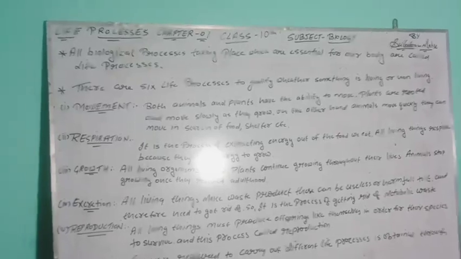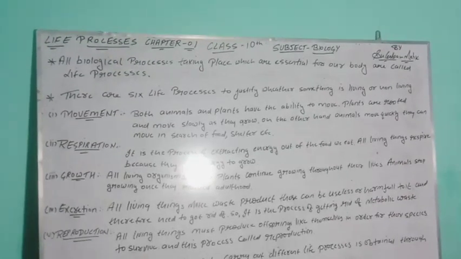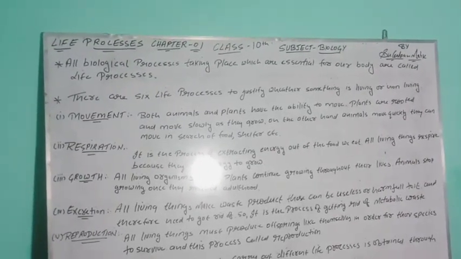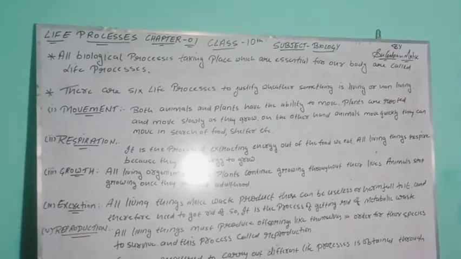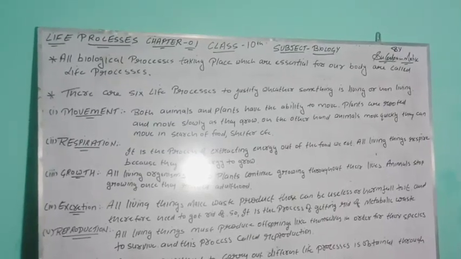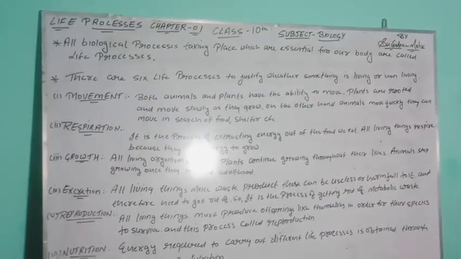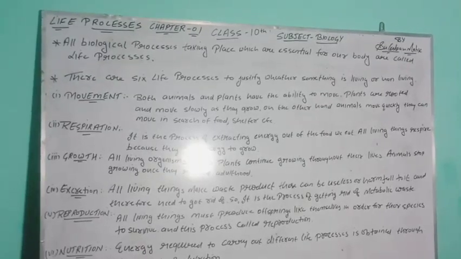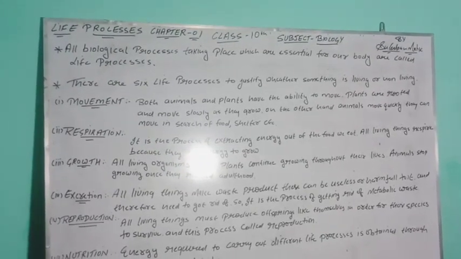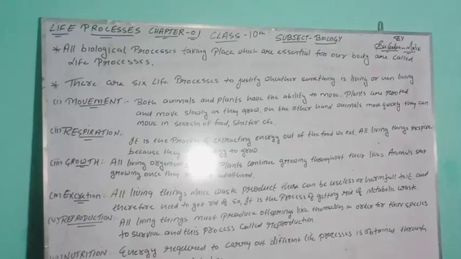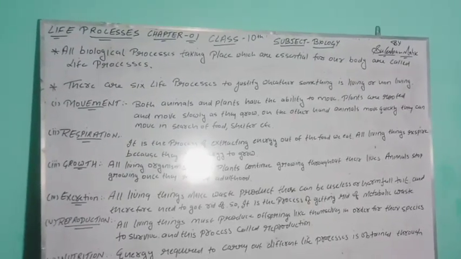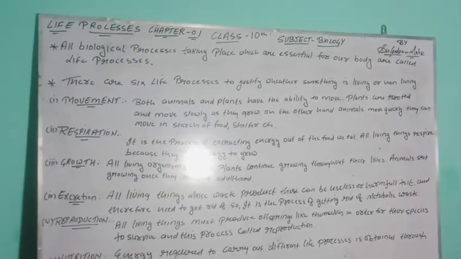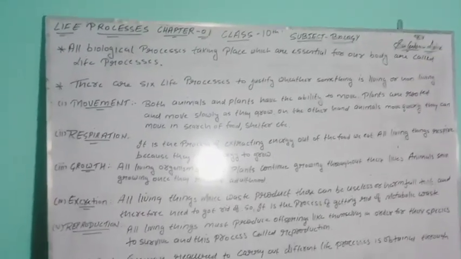Movement means both animals and plants. We have seen that animals and plants both are having movement and they have the ability to move. Plants are rooted and move slowly. As we have seen, we water the plants, but not in a day, not in a week, they are converted into a tree, slowly. They are rooted and move slowly as they grow. But on the other hand, animals move quickly, they can move in search of food, shelter, etc. I mean the movement I am talking about, I'm not talking about the growth. I'm talking about the movement here.